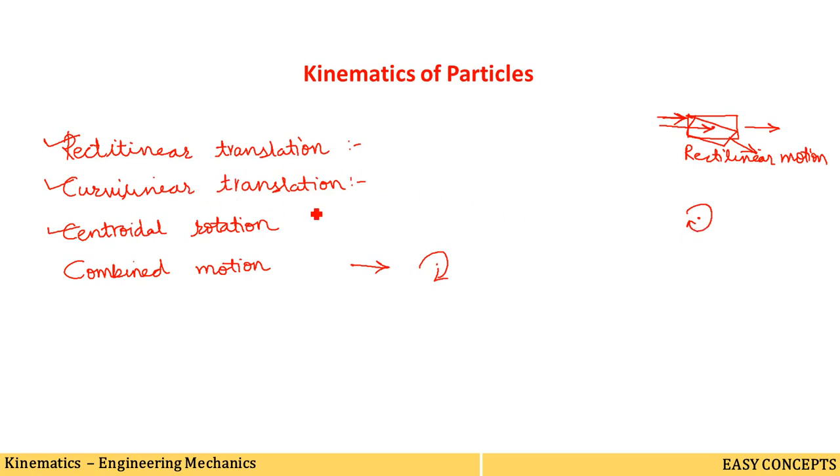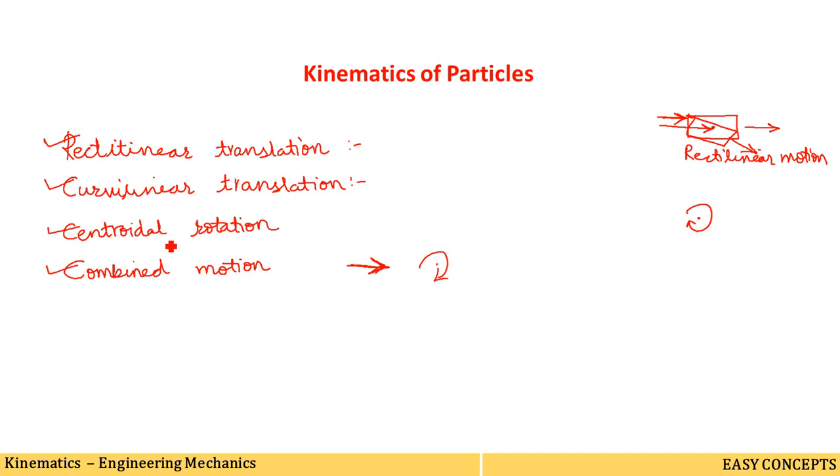For curvilinear motion, a force is required, but it should not act over the CG of the body; then curvilinear motion will occur. For rectilinear translation, the force or a resultant should be applied at the CG of the body, then this type of motion is possible. So we have studied these four types of motion.